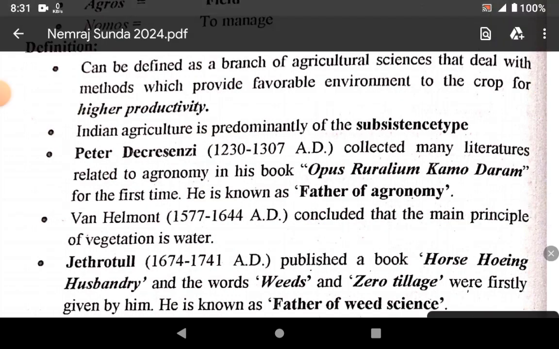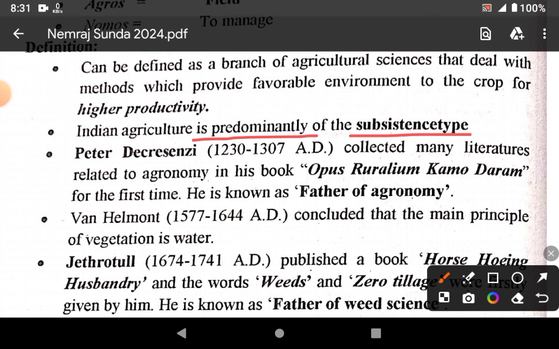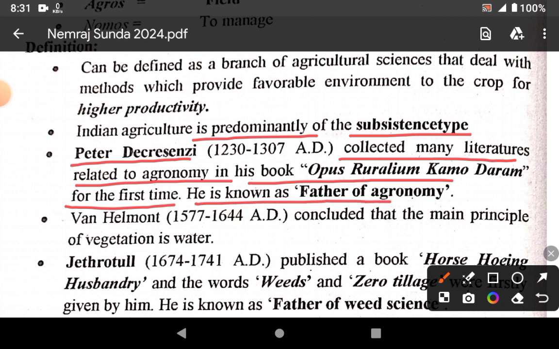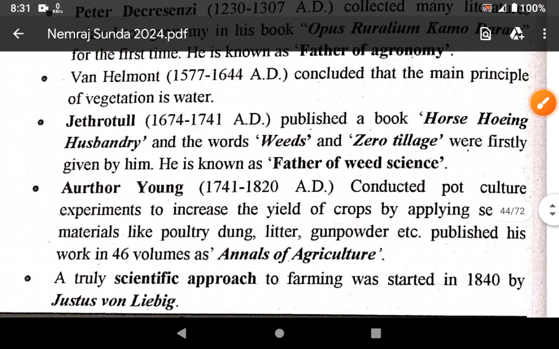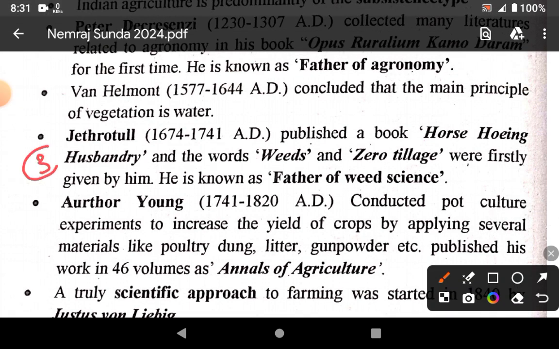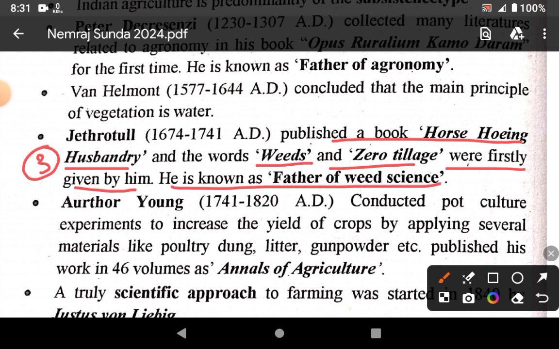Indian agriculture is predominantly subsistent type. Peter de Crescenzi collected much literature related to agronomy in his book Opus Ruralium Commodorum for the first time. He is known as father of agronomy. Second scientist Van Helmont concluded that the main principle of vegetation is water. Third agronomist Jethro Tull published a book Horse Hoeing Husbandry, and the words weed and zero tillage were first given by him. He is known as father of weed science.